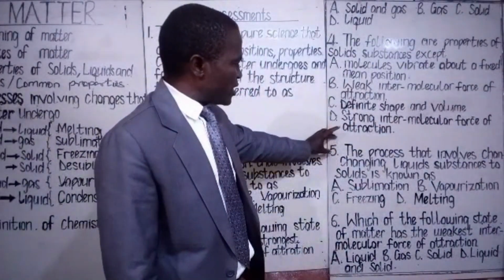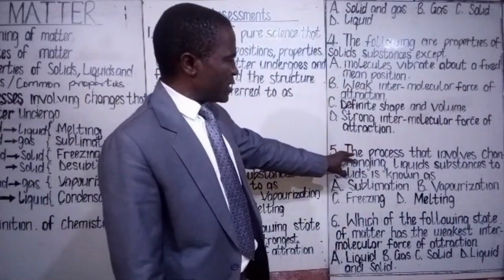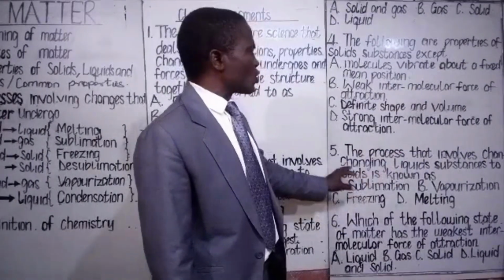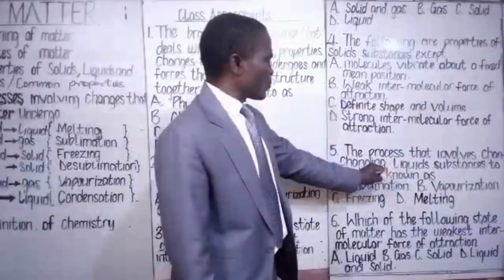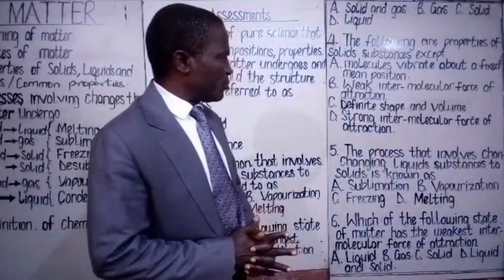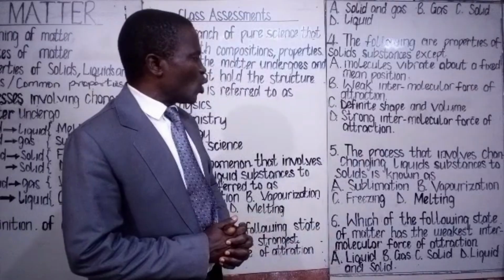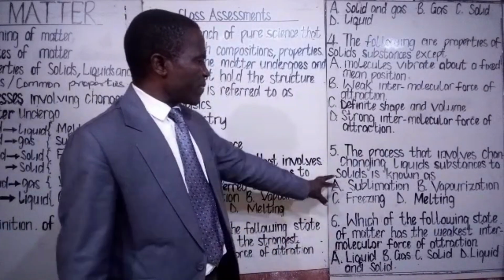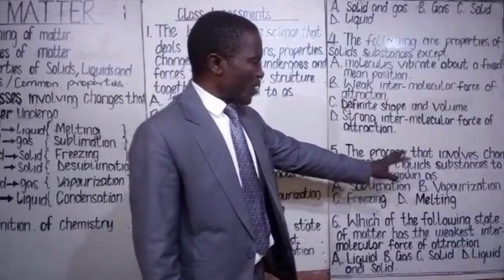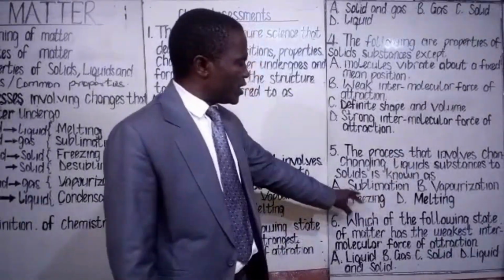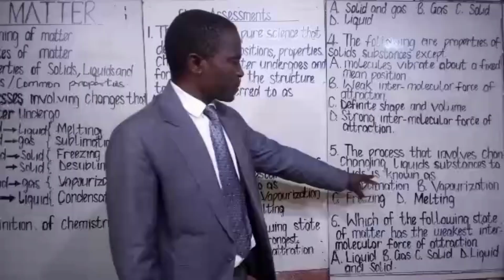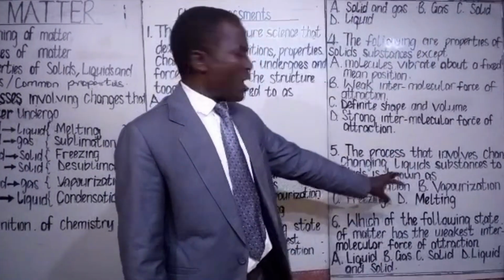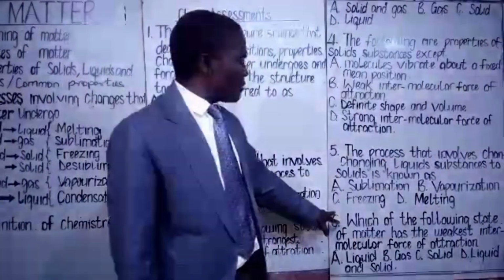Class assessment 5. The process that involves changing liquid substances to solid is known as dash. A. Sublimation. B. Vaporization. C. Freezing. D. Melting.